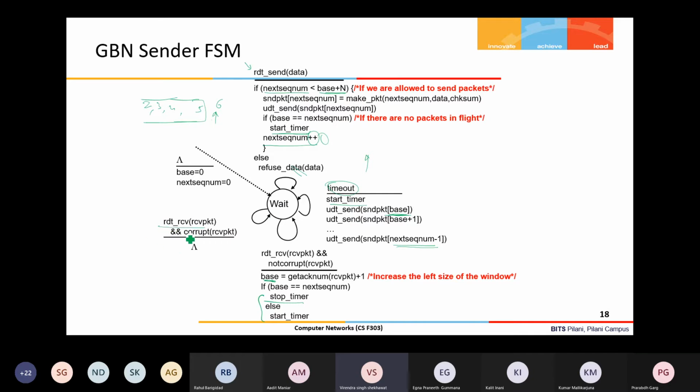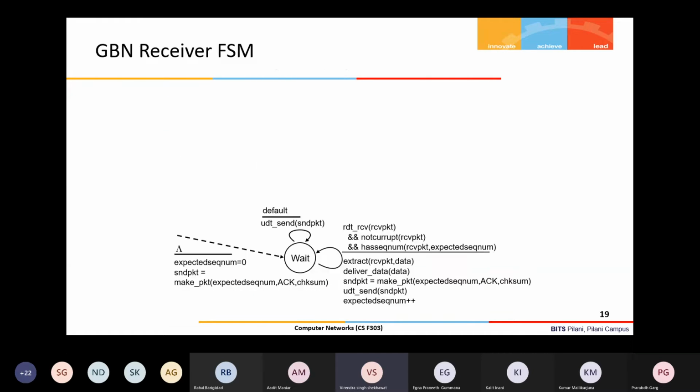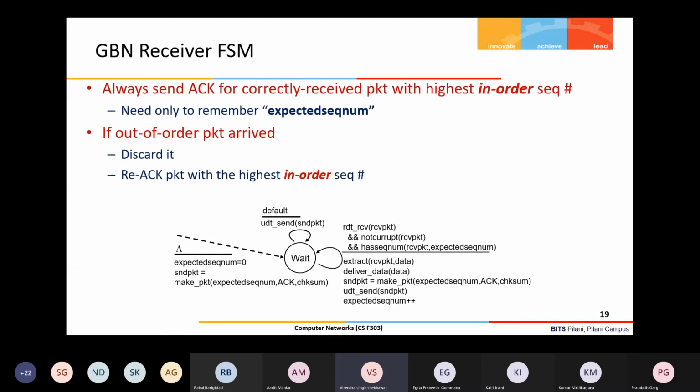If I receive an acknowledgement and it is corrupted, then don't do anything, because you need to wait for the timer to expire to retransmit the packet, right? And similarly for the receiver, we know any out of order packet it is receiving needs to be discarded.